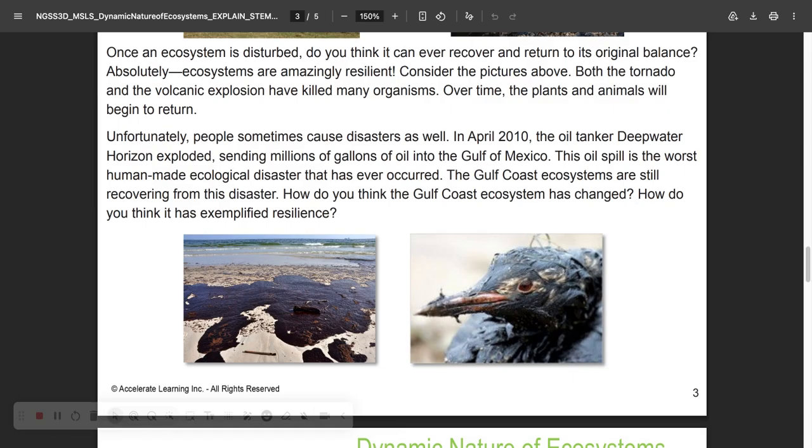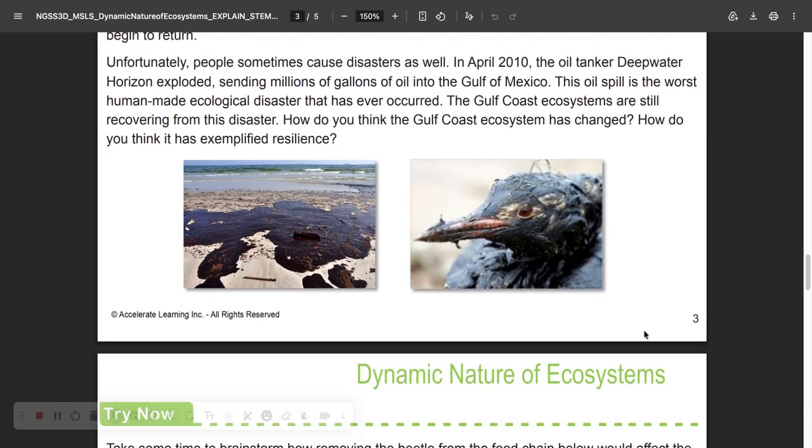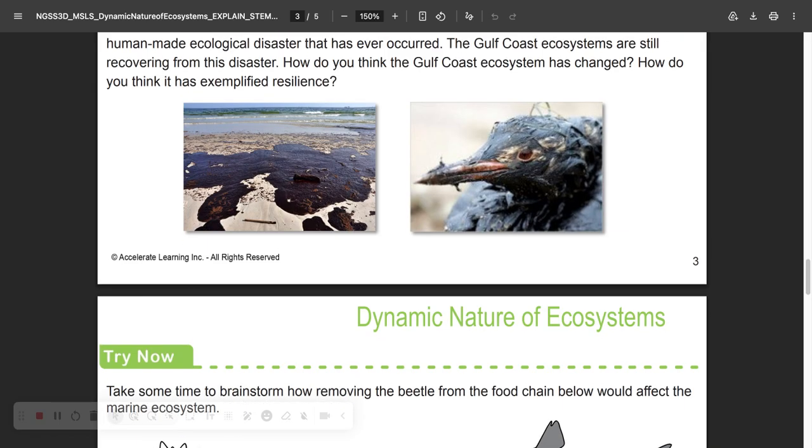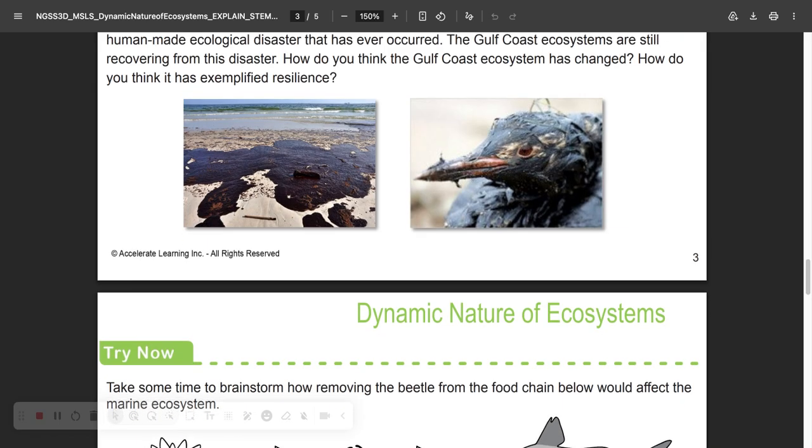Unfortunately, people sometimes cause disasters as well. In April 2010, an oil tanker, Deepwater Horizon, exploded, sending millions of gallons of oil into the Gulf of Mexico. This oil spill is the worst human-made ecological disaster that has ever occurred. The Gulf Coast ecosystems are still recovering from the disaster. How do you think the Gulf Coast ecosystem has changed? How do you think it has exemplified resilience?